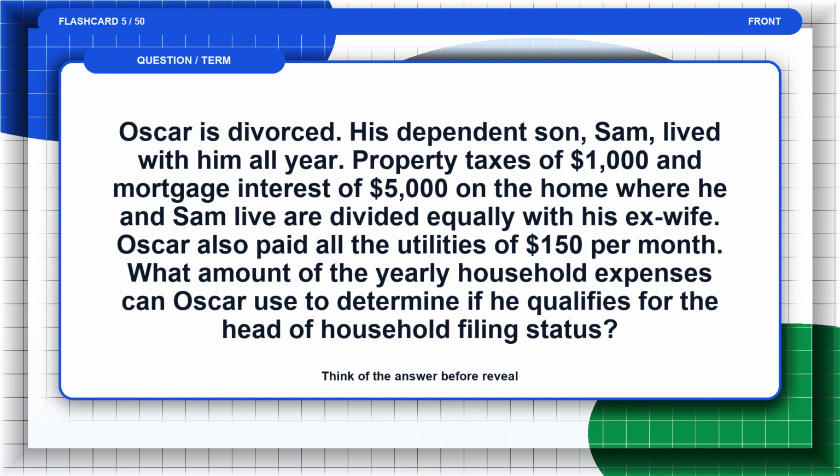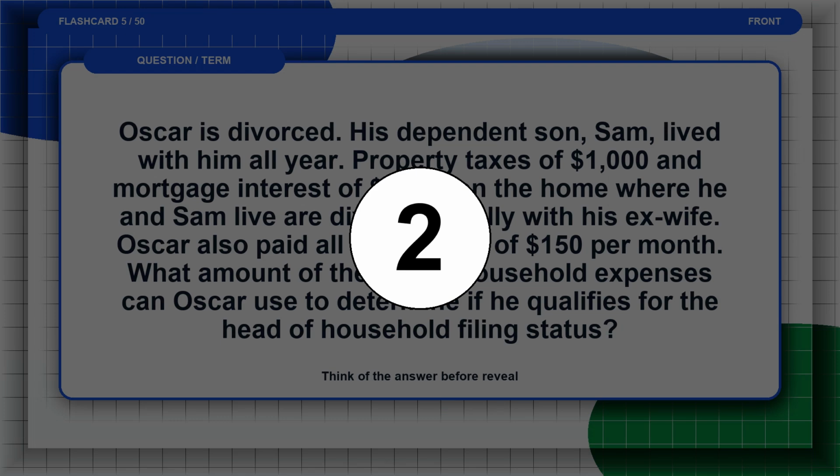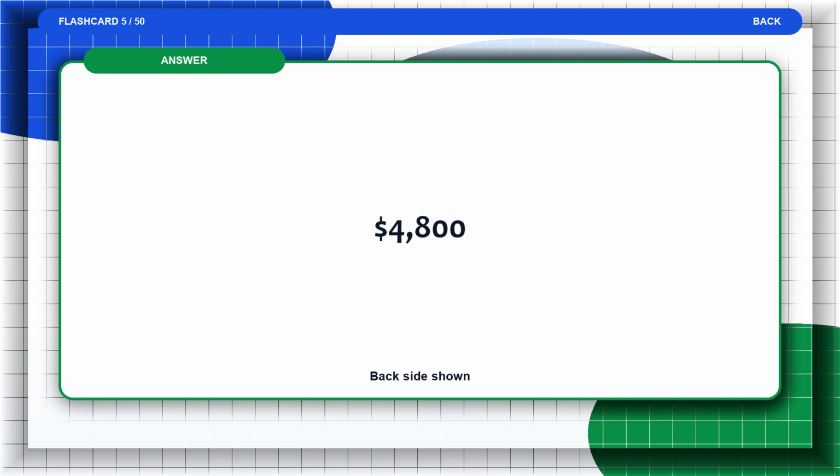Flashcard 5. Oscar is divorced. His dependent son Sam lived with him all year. Property taxes of $1,000 and mortgage interest of $5,000 on the home where he and Sam live are divided equally with his ex-wife. Oscar also paid all the utilities of $150 per month. What amount of the yearly household expenses can Oscar use to determine if he qualifies for the head of household filing status? Think of the answer before the reveal. The answer is $4,800.